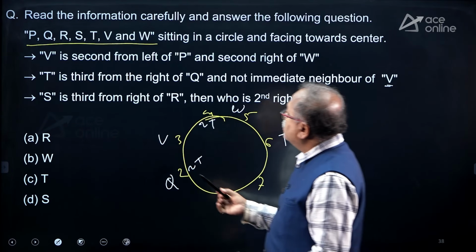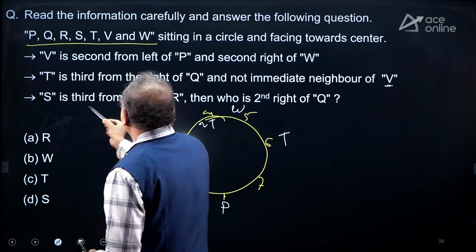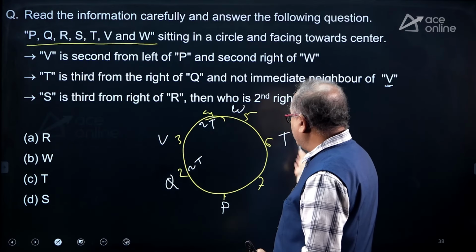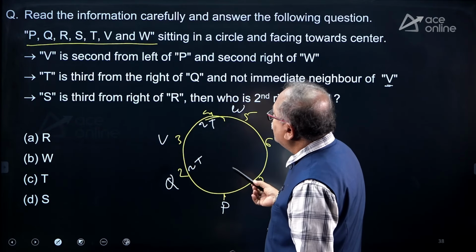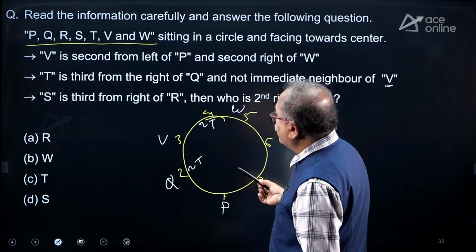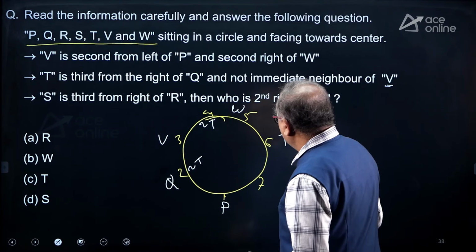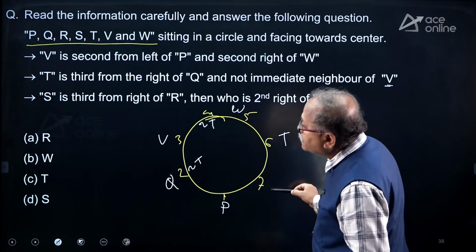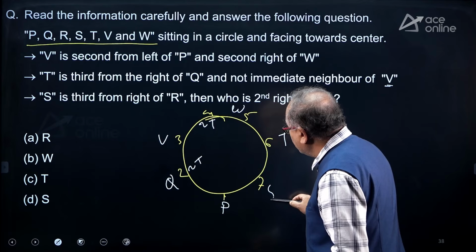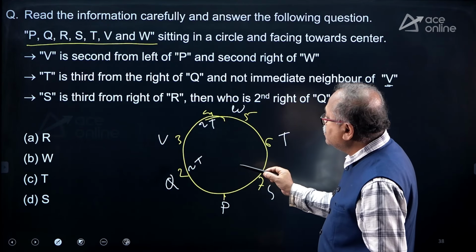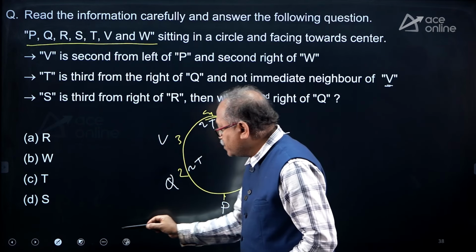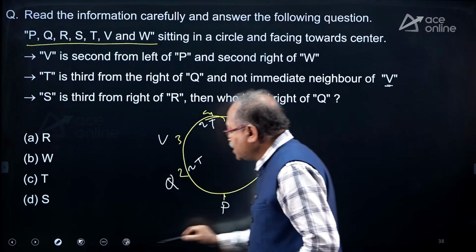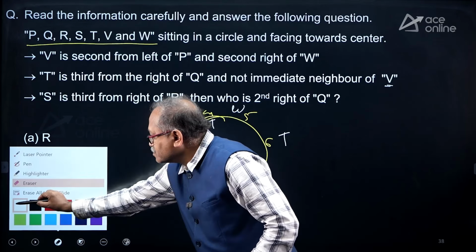Done. The next one: S is third from the right of R. We don't know R's position, so from R going anti-clockwise, this place is empty here. If I place S over here, this is third to the right of R. Now if I place R here, then I am getting the connectivity.